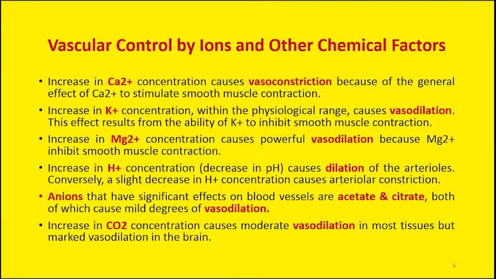So this is the humoral control of tissue blood flow. When you get a question about the role of circulation, you are supposed to mention all the hormones which act as vasoconstrictors, all the hormones which act as vasodilators, and the role of the sympathetic division and the parasympathetic division of the autonomic nervous system is very important. Plus, you should not forget the role of these cations and anions, which either cause vasodilatation or vasoconstriction. So this is all about the humoral control of circulation.